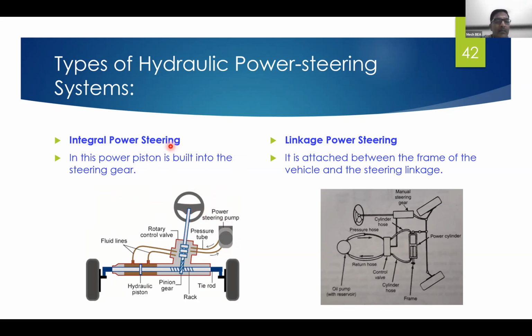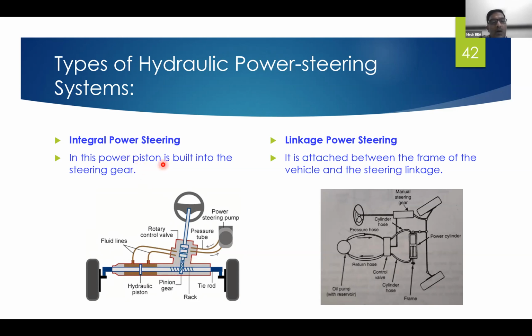By its name itself, you might have understood that here a rack and pinion type of steering gear is used, and the rack is pushed in the desired direction by providing the power steering system in the gearbox itself.